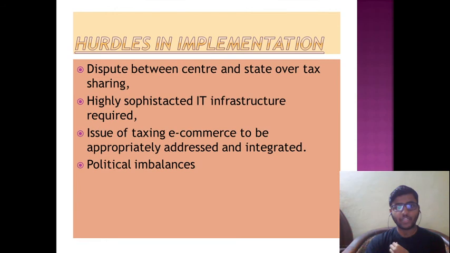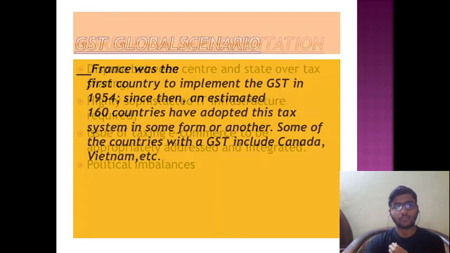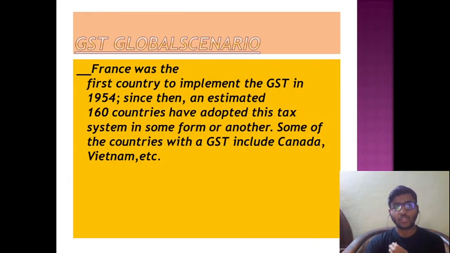Hurdles in implementation: dispute between center and state over tax sharing, highly sophisticated IT infrastructure required. Dispute between center and state over tax sharing mainly arises in the case of the IGST, that is the supply between different states. Issue of taxing e-commerce to be appropriately addressed and integrated. Political imbalances.